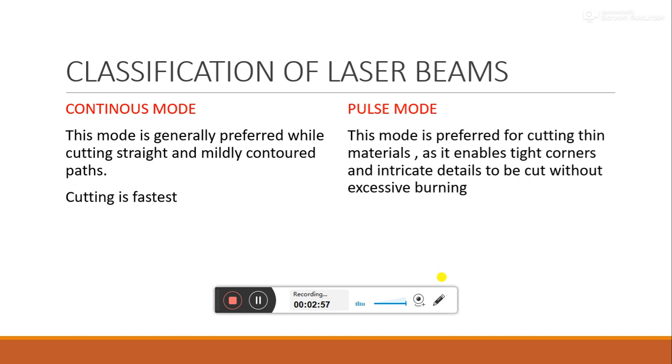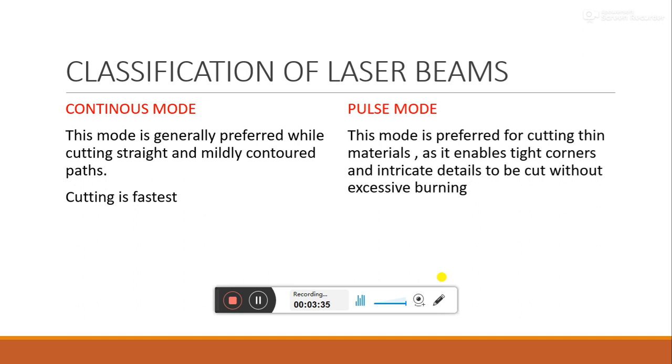Then classification of laser beams. See, laser beams are classified into two. What are those? Continuous mode and pulse mode. What is in the continuous mode? This mode is generally preferred while cutting straight and mildly contoured paths. In continuous mode, the cutting is very fast.